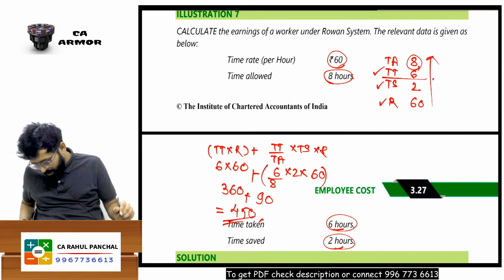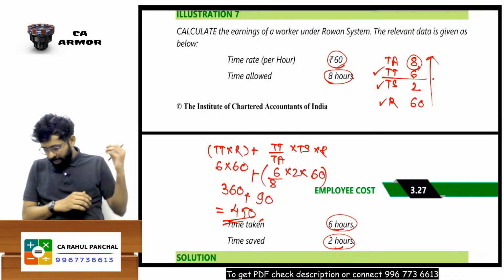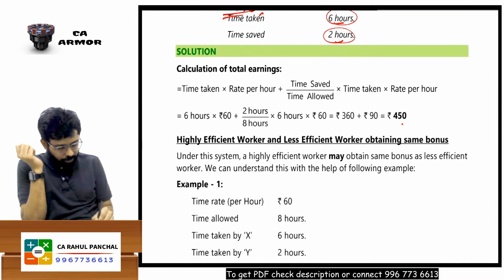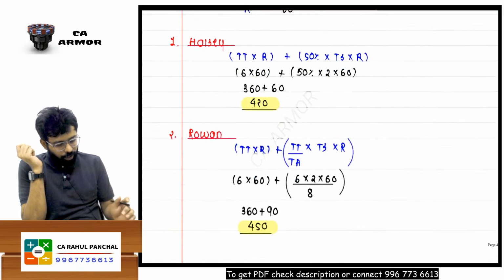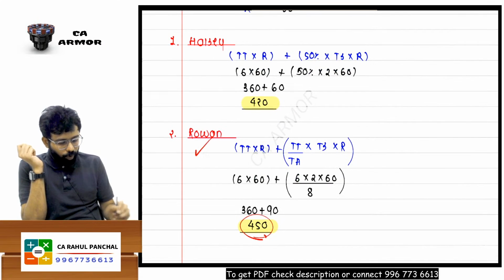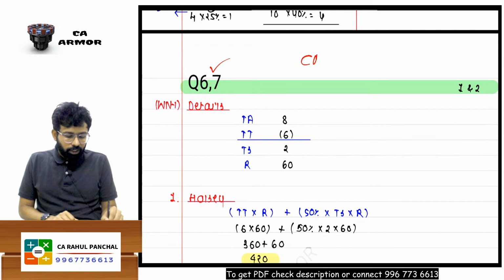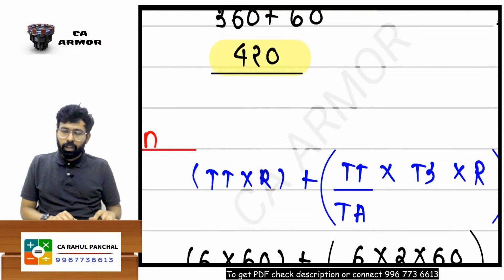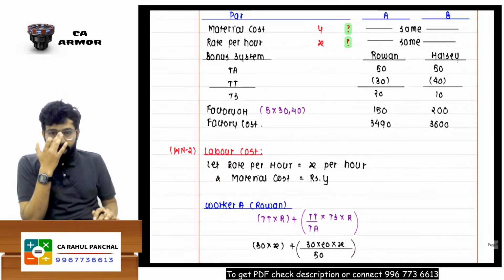Yes, that is the right answer, 450. Okay, let's check the answer. You can see this, your answer is 450. Here also we can check, your answer is 450 in the module and in the notes which are provided on Telegram. You can search CA Armor and you will get the notes if you search on Telegram. Okay, done. Let's go with the next part now.